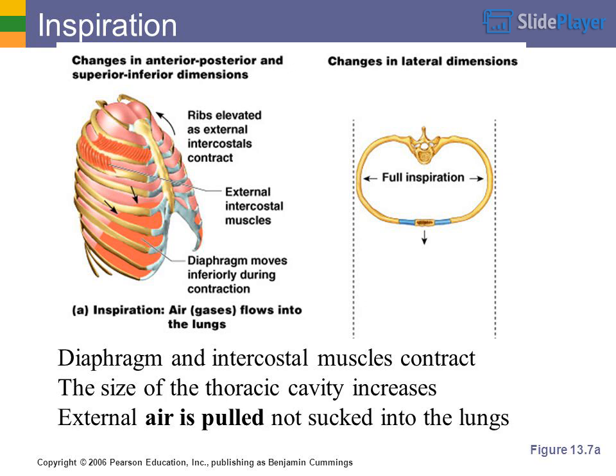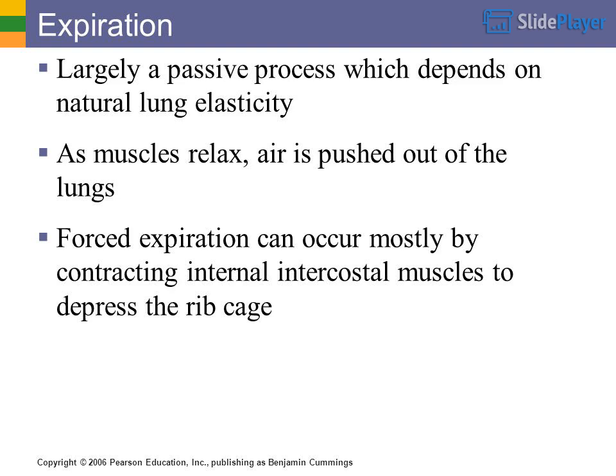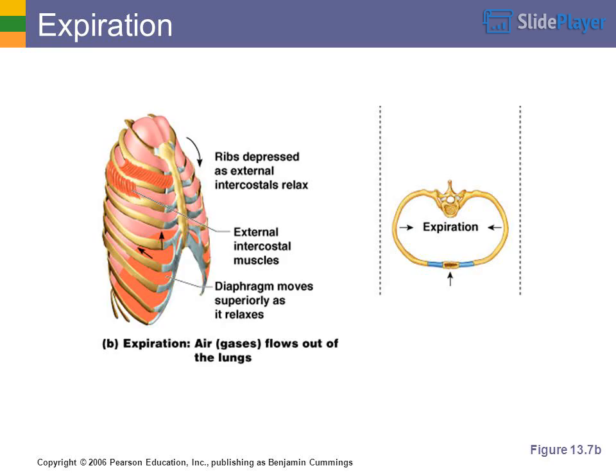Figure 13.7a. Expiration is largely a passive process which depends on natural lung elasticity. As muscles relax, air is pushed out of the lungs. Forced expiration can occur mostly by contracting internal intercostal muscles to depress the rib cage. Expiration. Figure 13.7b.